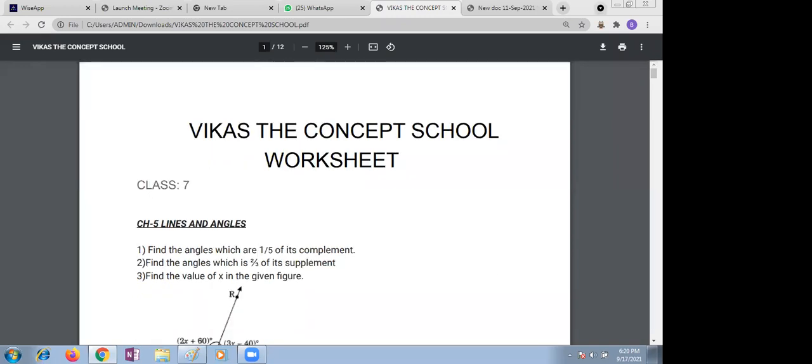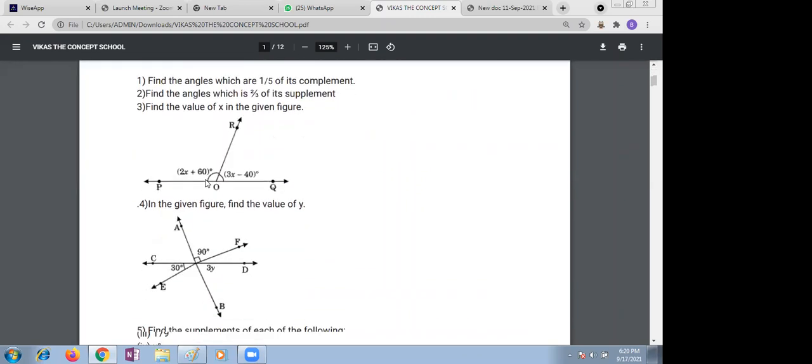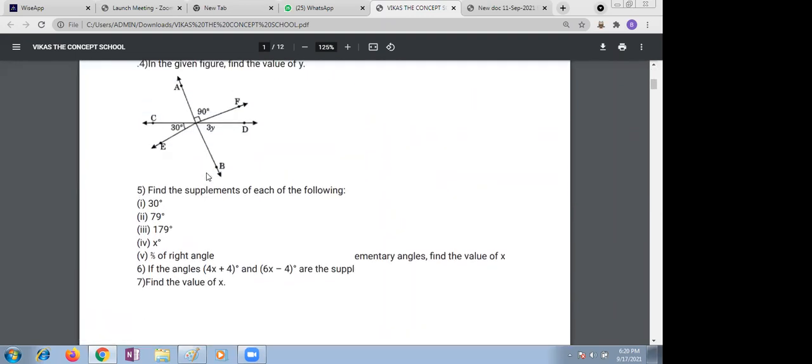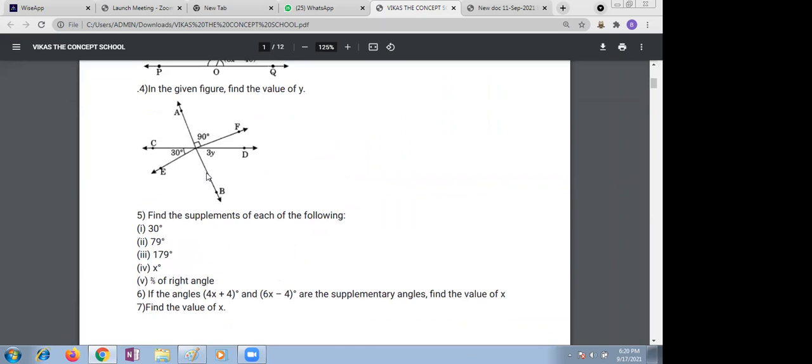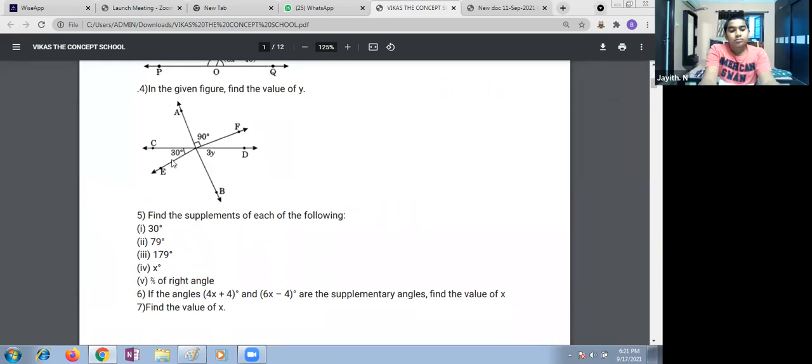Okay, ma'am, can you show the question again? One minute now, one minute. Really nice questions. Please, children, please go through that. What is the condition here? Vertically opposite angles are equal. So 30 is equal to the opposite vertical angle. So this is also 30. 90 plus 30 plus 3y gives 180.